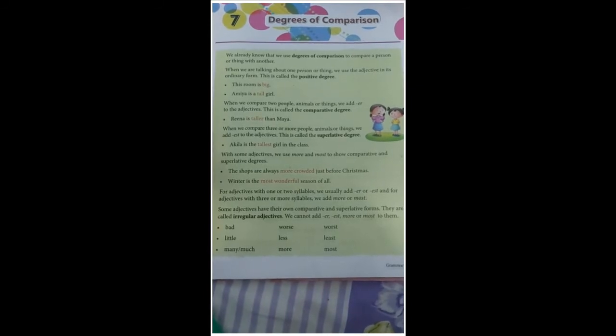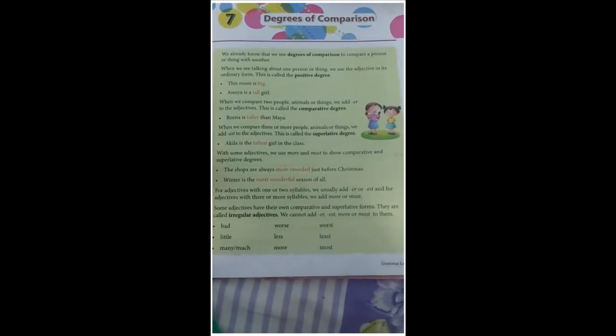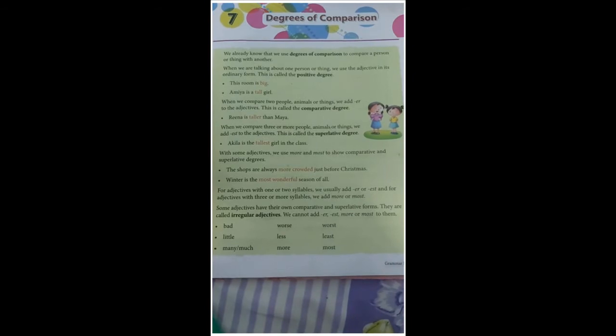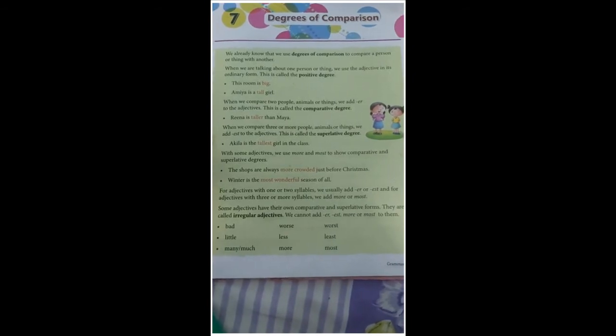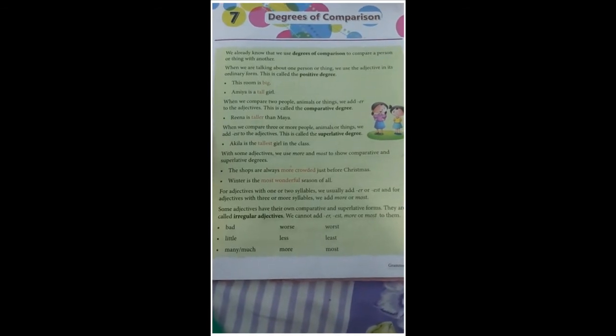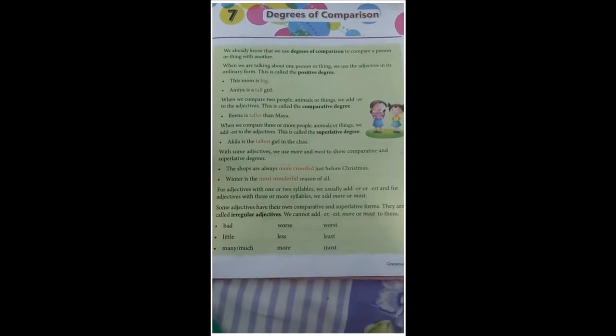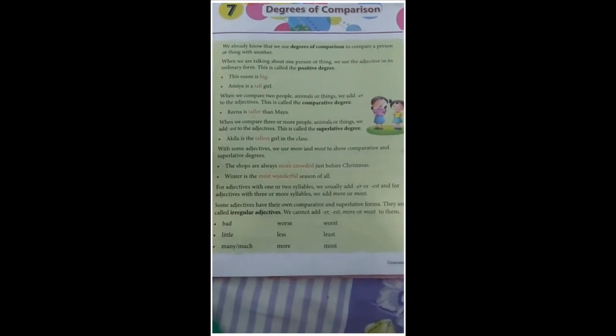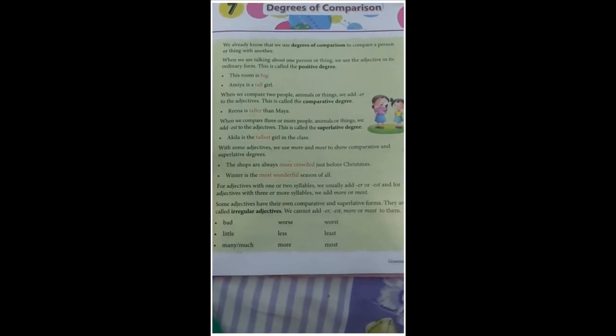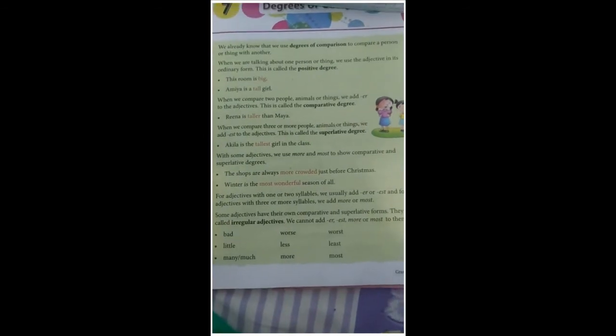Okay, some adjectives have their own comparative and superlative forms. They are called irregular adjectives. Like here, we cannot use er or est, more or most with them. Like bad, worse, worst, little, less, least, many or much, more, most. Here, we are not using er or est, they have their own words.